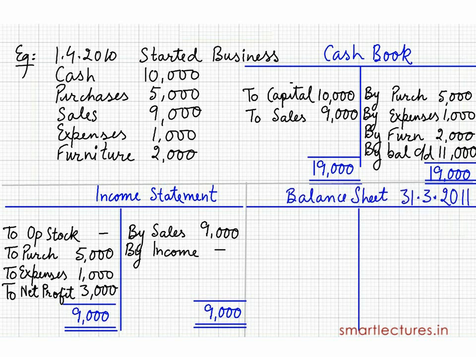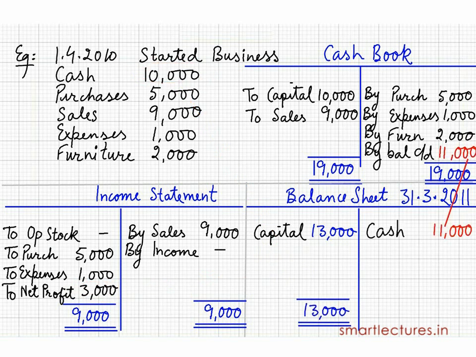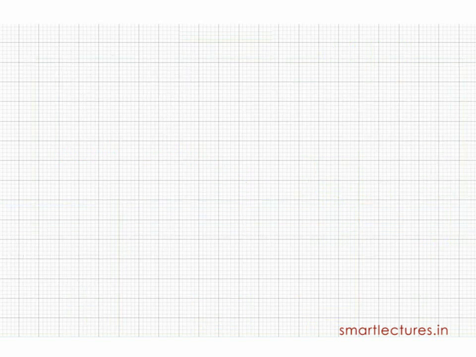Now prepare the balance sheet. Liability side, capital 10,000 plus 3,000, 13,000. 13,000 will be written in the outer column and 10,000 plus 3,000 in the inner column because the opening capital was 10,000 and during the year this firm made a profit of rupees 3,000. And on the asset side, cash 11,000 rupees and furniture 2,000 rupees. Total 13,000 rupees. And you are asked to prepare the cash flow statement.